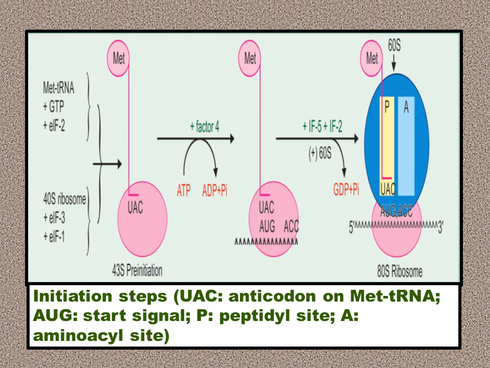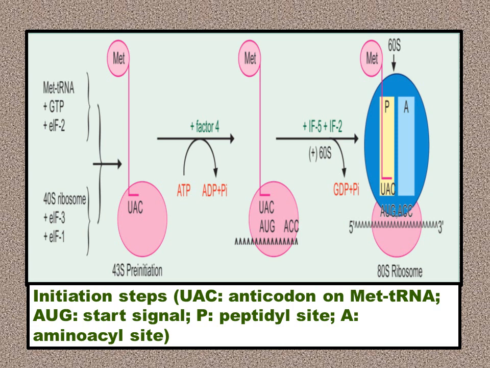The first amino acid is recognized. Till then it is not recognized by the ribosomal unit. And then initiation factor 5 and initiation factor 2 plus the 60S ribosomal unit assembly is joined. So the total 80S ribosomal unit is constructed for protein biosynthesis.